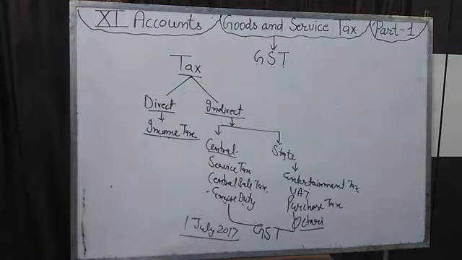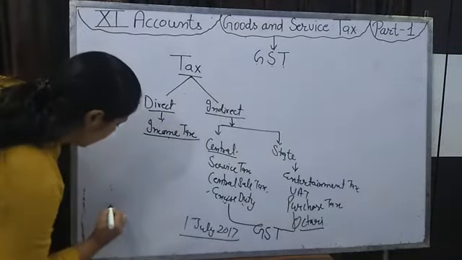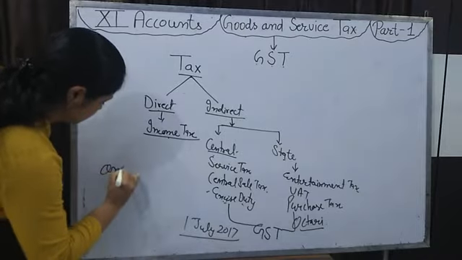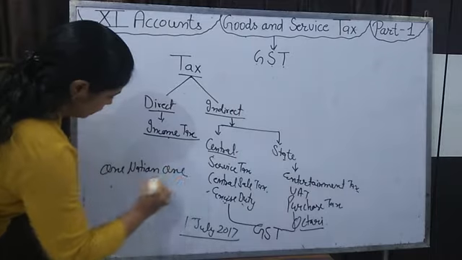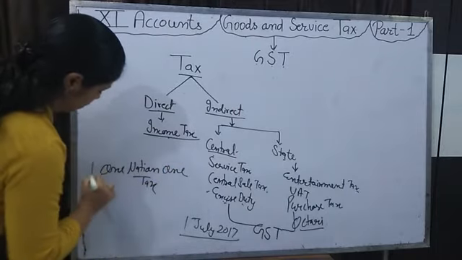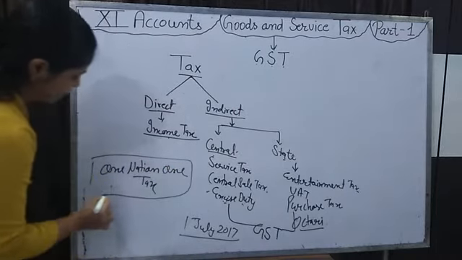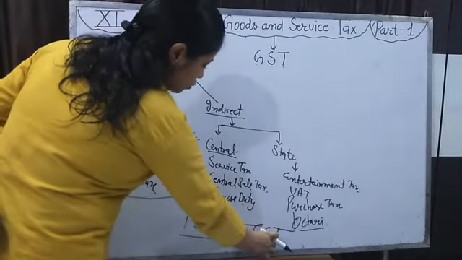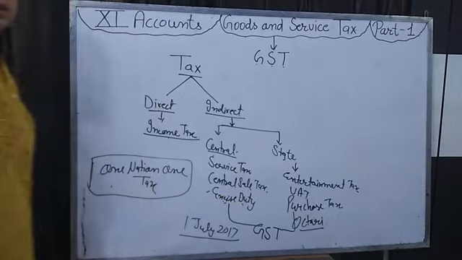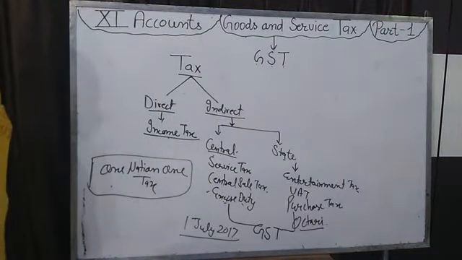This is based on the policy of one nation, one tax. In the whole nation, now all these taxes are merged into one tax, GST, Goods and Service Tax.